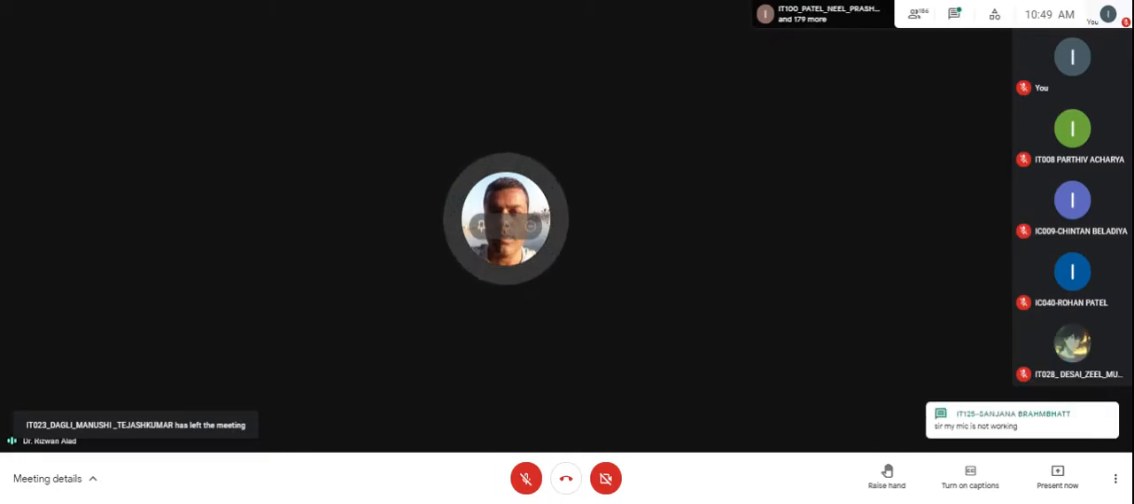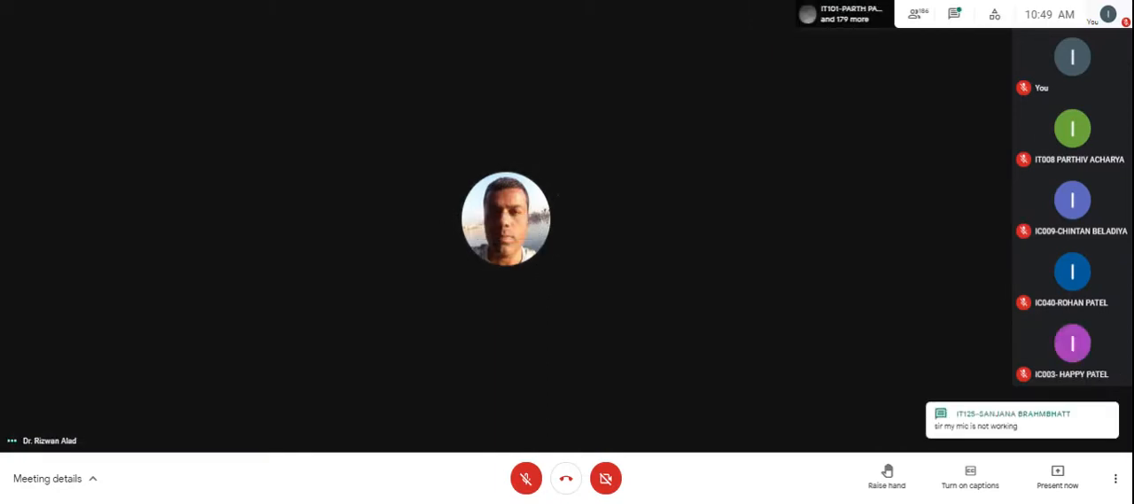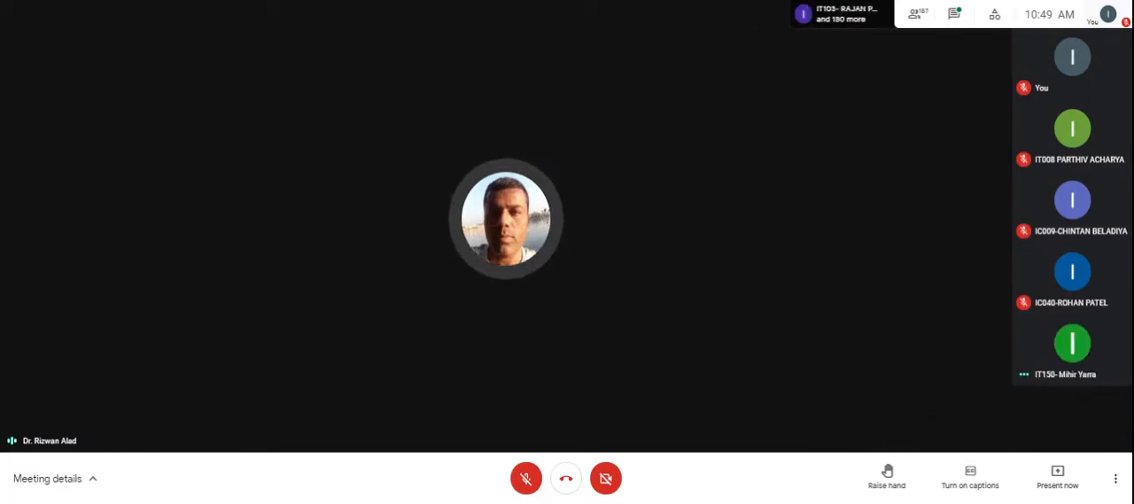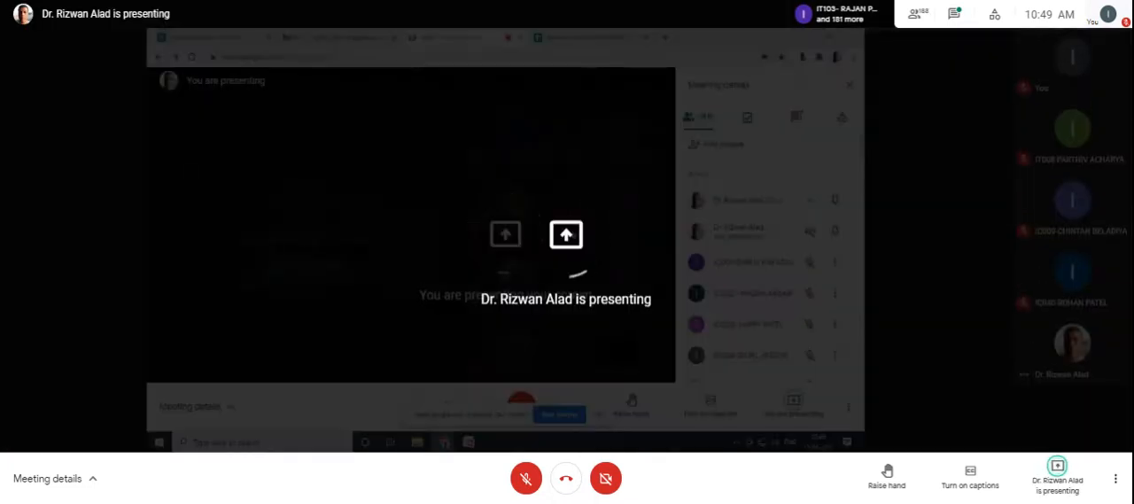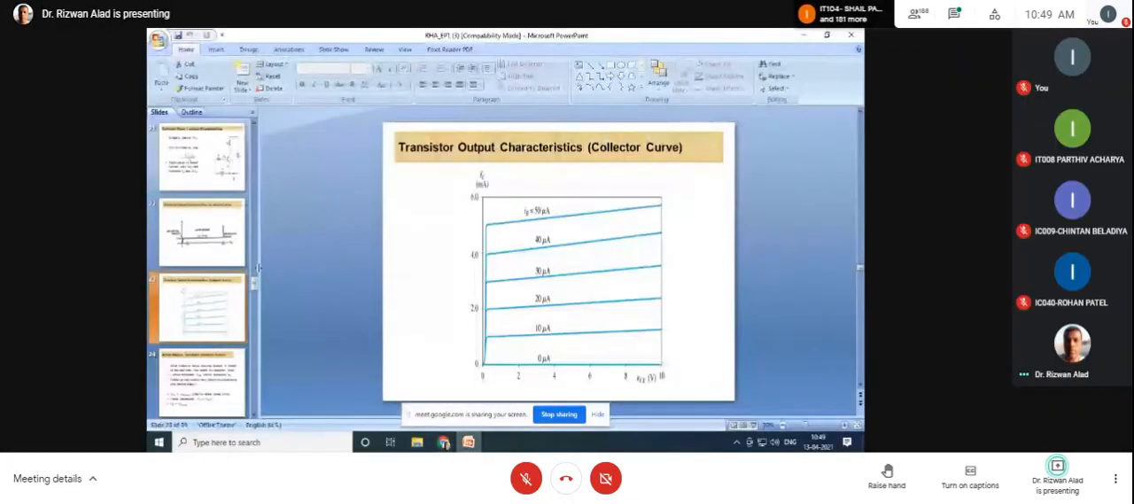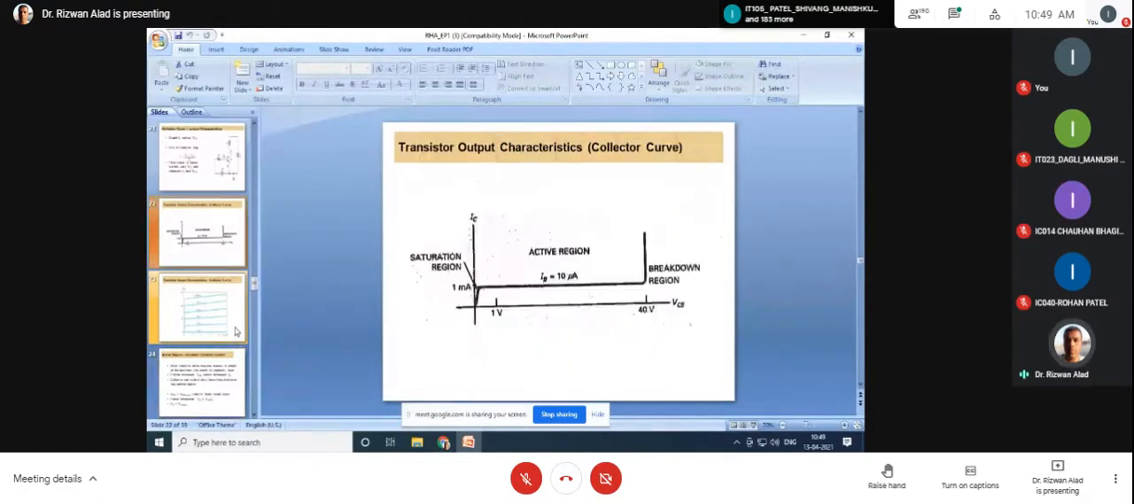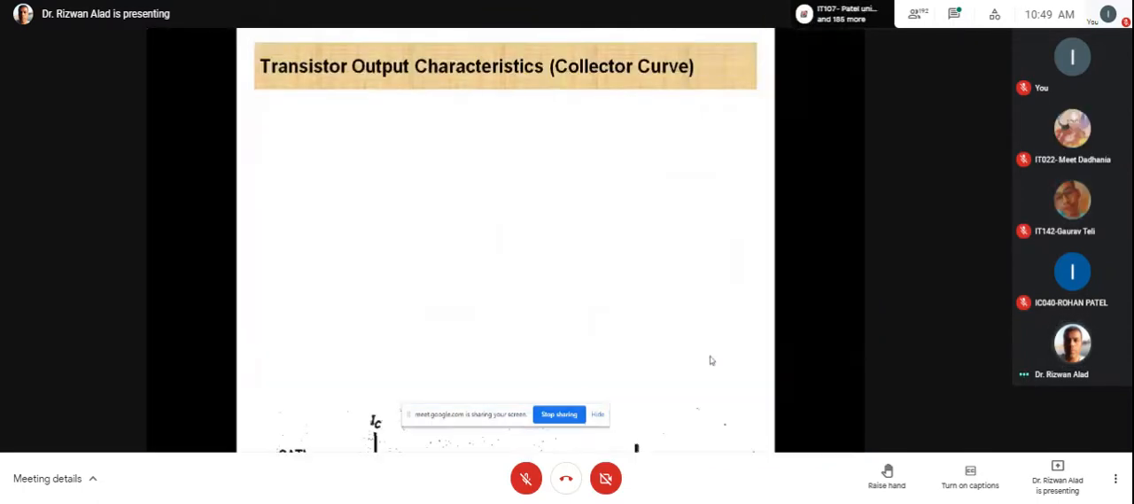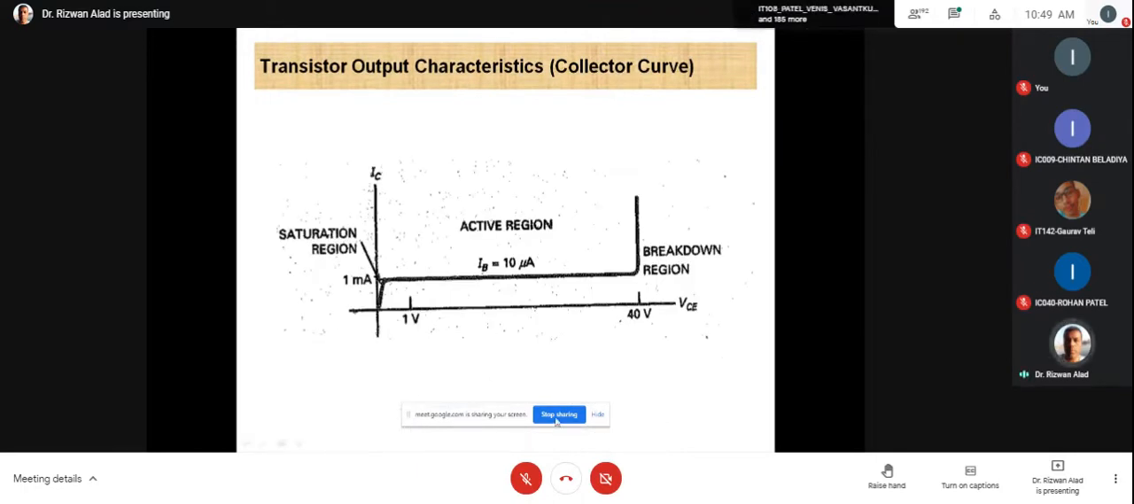Okay, which topic did we discuss up to the last lecture? Which one is the last topic we discussed in the previous lecture? Is the screen visible, Rohan? I think up to here we discussed in the last lecture: the output characteristic of the transistor. Now the screen is clearly visible.